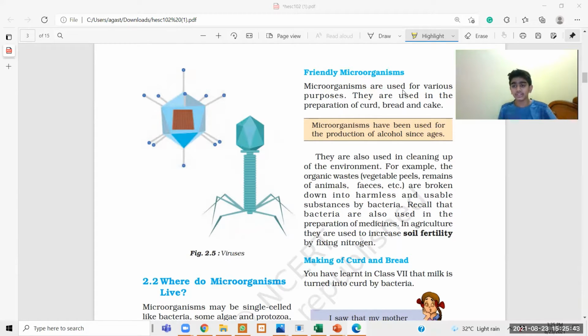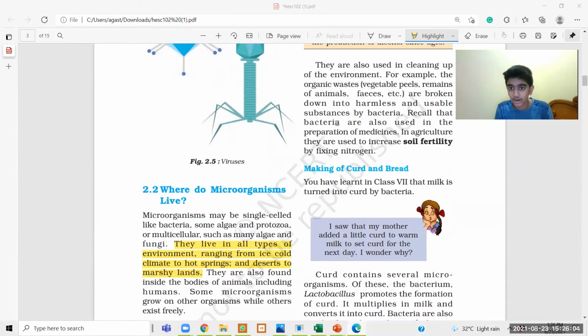Bacteria and fungi are also used in the preparation of medicines, like antibiotics, which you'll learn about. And for soil fertility, we have biological nitrogen fixers, blue green algae, and rhizobium. How they fix nitrogen you will also learn in the friendly microorganisms part. First, we'll understand the preparation of curd and bread.